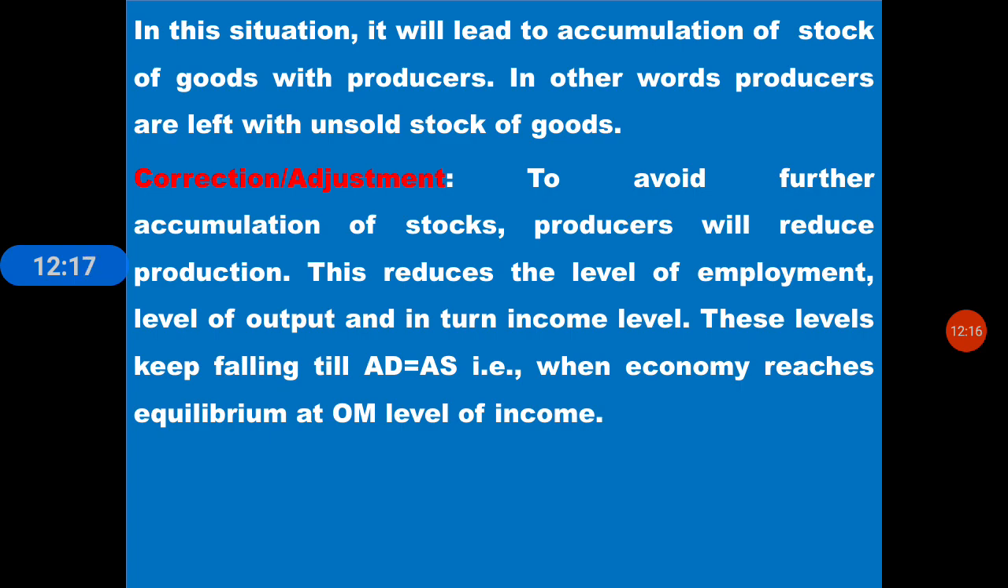So this is also a situation of the economy which has to be solved, or correction or adjustments have to be made. How is it possible to avoid further accumulation of stock? The producer will reduce production. This will reduce the level of employment and level of output, and in turn income level. So these levels keep falling till AD is equal to AS, that is when the economy reaches equilibrium at the OM level of income. Hope you understood.